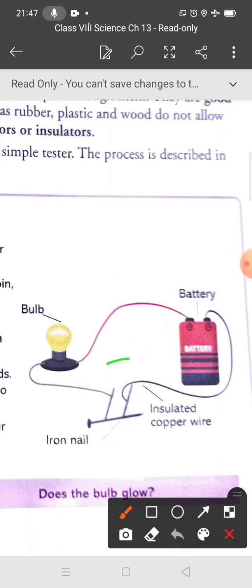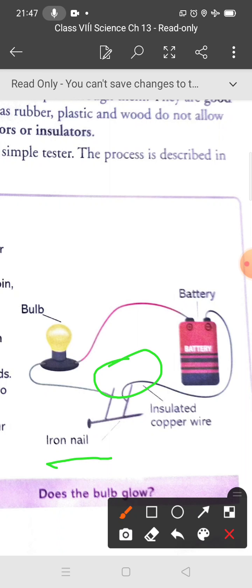Now there are two free ends. Now these free ends come in contact with the materials. There is an iron nail. You can take other materials too: pencil, comb, steel spoon, coin, copper rod, iron nail, and you can check what happens to the bulb.